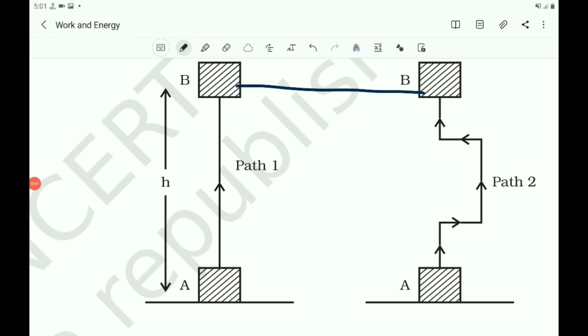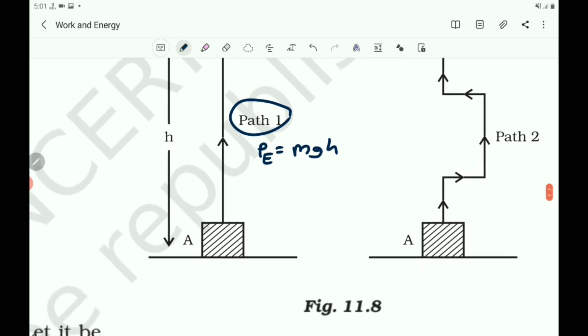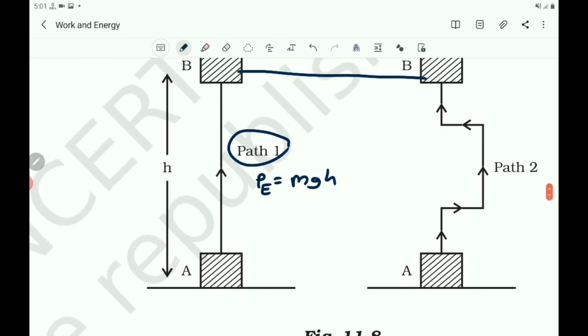So the potential energy depends upon the height, not on the path. In both the situations, the work done on the object is equal to mgh only. Even though the paths are different, the work done is mgh. So you can write that potential energy is equal to mgh. Then what is the formula to find the potential energy of an object which is raised to the height h? That is EP equals mgh.